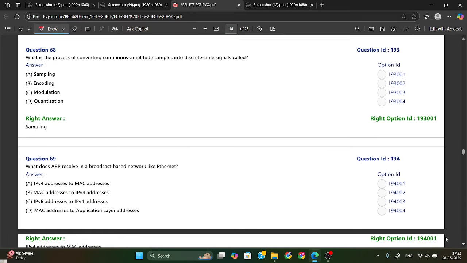What is the process of converting continuous amplitude samples into a discrete time signal? The process of converting continuous amplitude samples into a discrete time signal is called sampling.